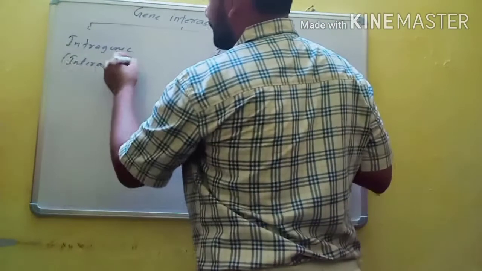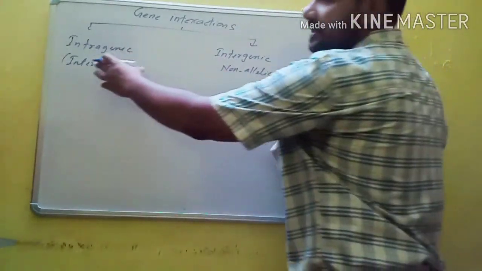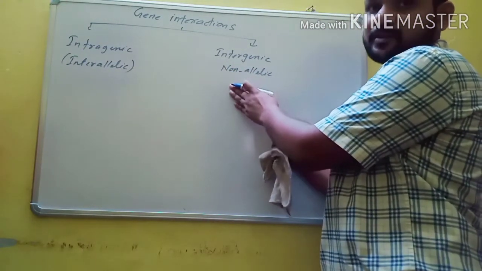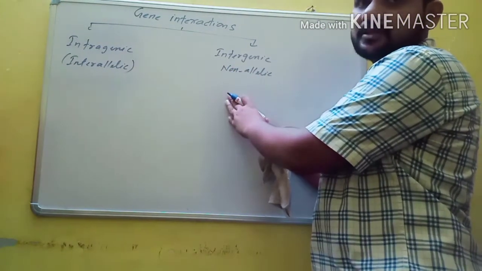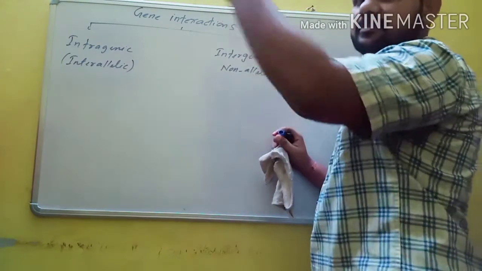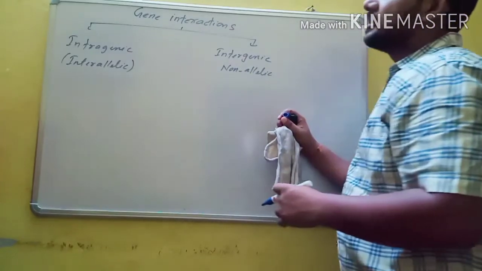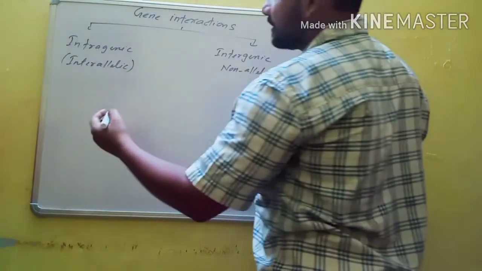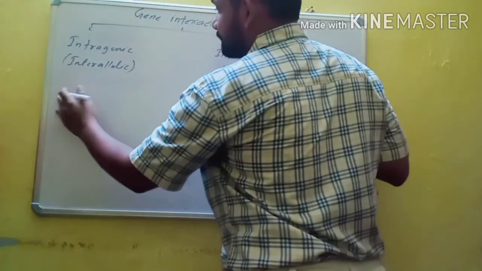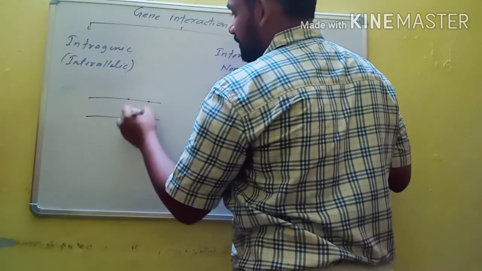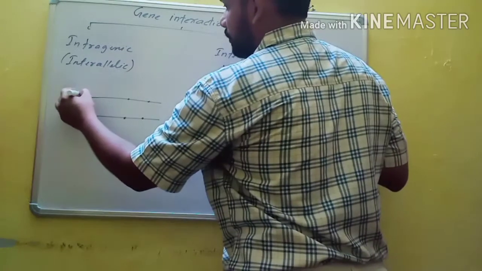Intragenic or interallelic interactions are exceptions to the law of dominance, and intergenic ones are exceptions to the law of independent assortment. The law of independent assortment was proposed based on the results of the dihybrid cross. But for now we will discuss only intragenic interactions. What are intragenic interactions? They involve two alleles present on the same gene locus of homologous chromosomes.